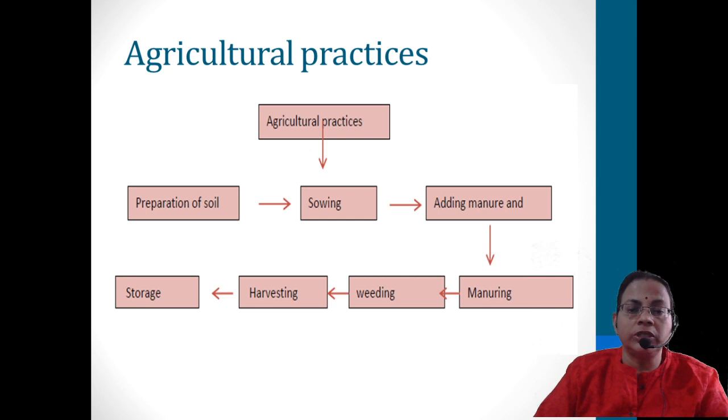Because the weeds always compete with the main plant for water and sunlight and manure and all. So it has to be removed. So that removal of unwanted plants from the main cropland is called weeding.